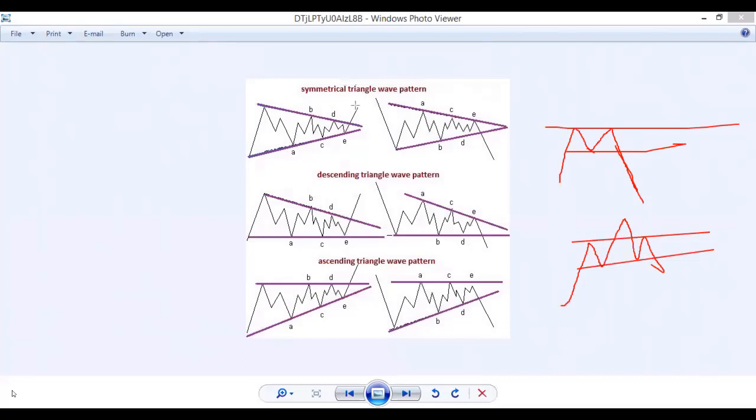If the market comes to this level, you can open a long position here, at least to this level. It will reverse. And here also, the market tried this level two times.